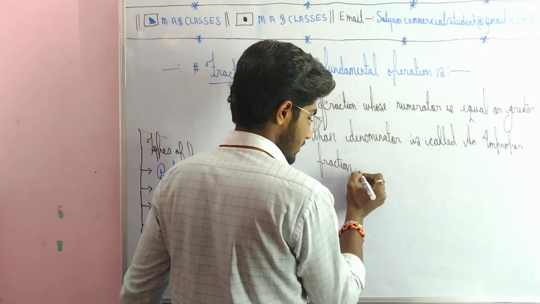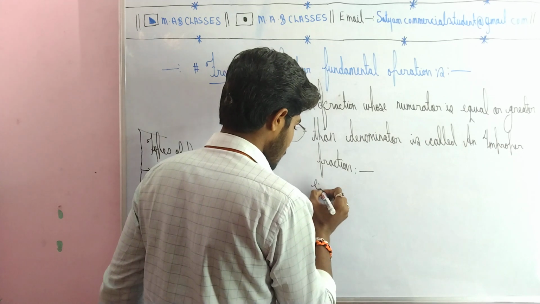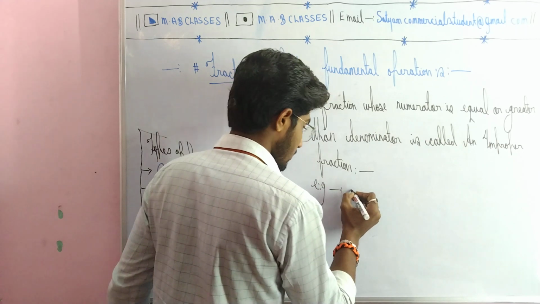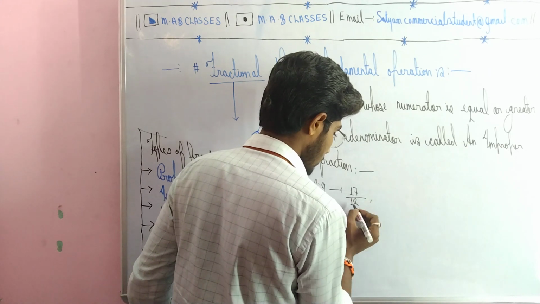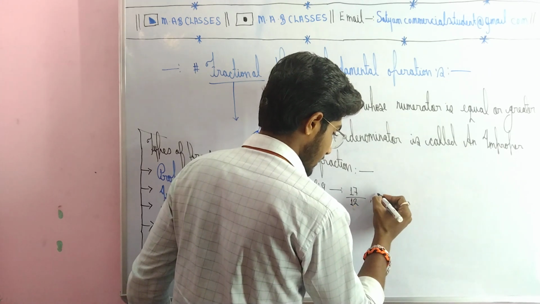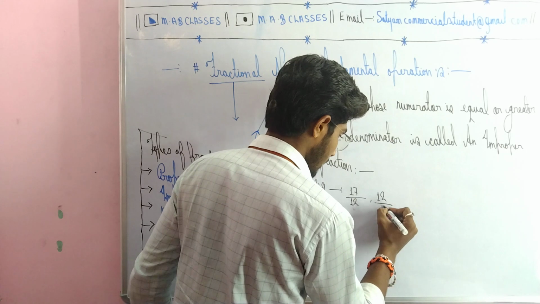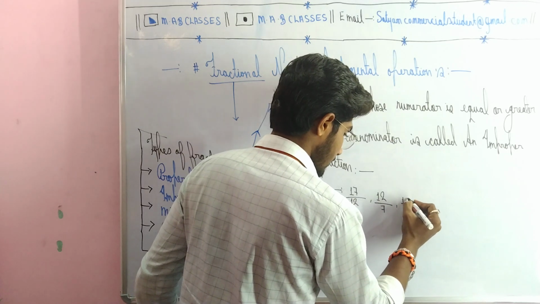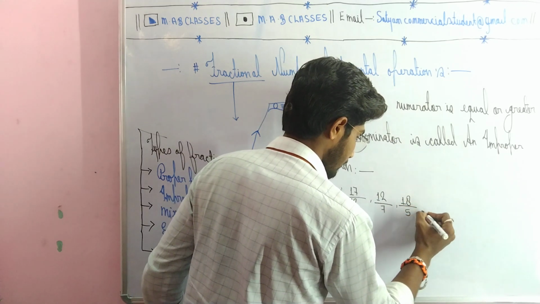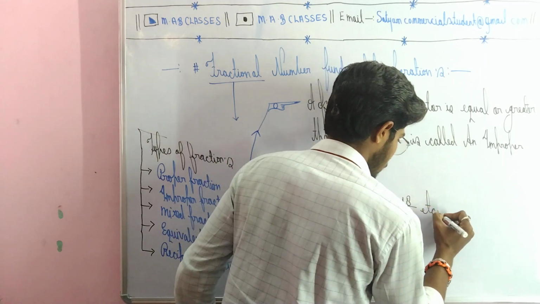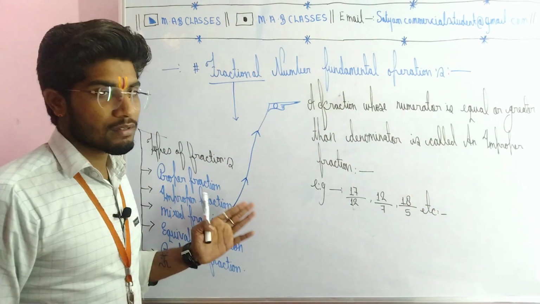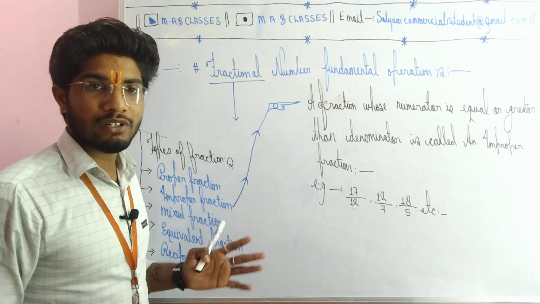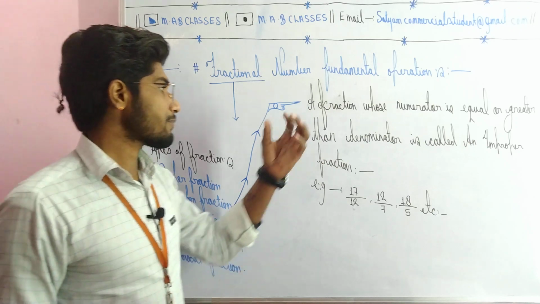Improper fraction, basics understood. Here I am going to talk about examples. Example: 17 over 12, 12 over 7, and 18 over 5, etc. Understand? Very simple task. First we discussed what is a proper fraction. Secondly we are talking about what is an improper fraction.